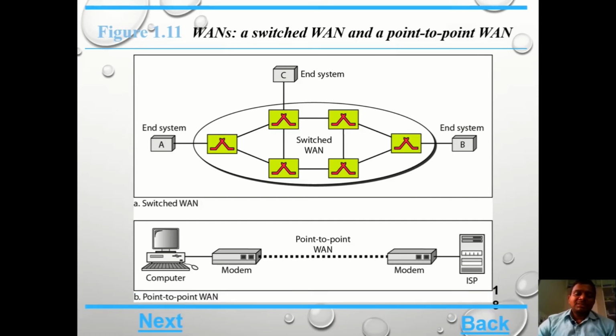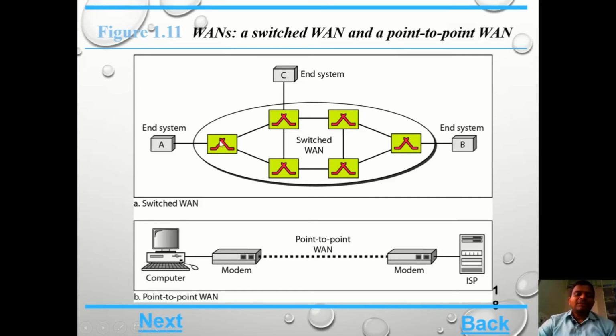That means here each and every switch has some small network, and we are transferring the data from one network to another network. Just assume these are N1, N2, N3, N4, 5, 6. N indicates network, not node.